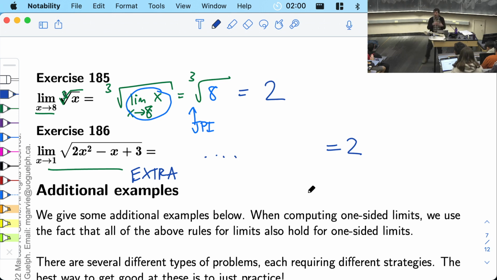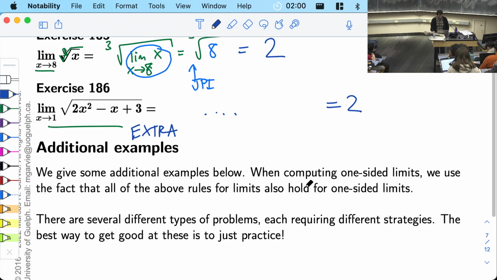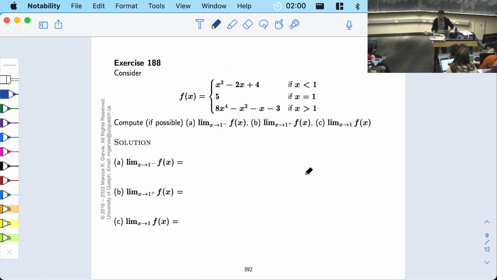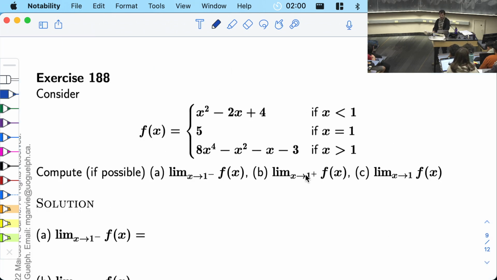OK. These are all the rules. It's basically the same rules as for sequences, but now we have this just plug in rule as well. And by combining it, we can do all sorts of examples. Now, by combining them in more complicated ways, the examples can get more and more complicated. I wanted to show you one that involves one-sided limits. So this one I will also leave as extra. But I want to talk about this one, because this is something that did not happen with sequences.